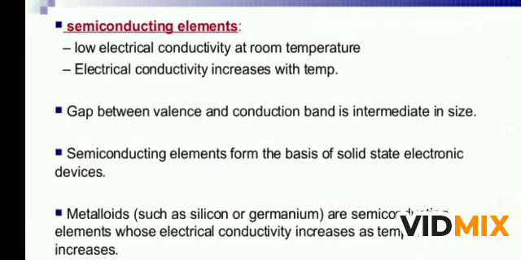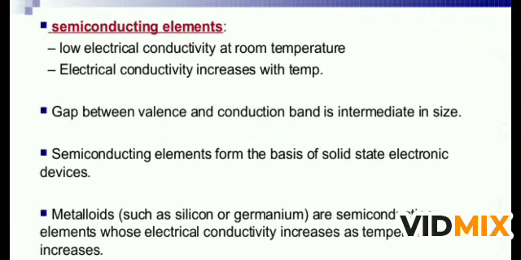Now, semiconducting elements have low electrical conductivity at room temperature, and electrical conductivity increases with temperature. The gap between valence and conduction band is intermediate in size in a semiconductor, as you can see in the figure also. Semiconducting elements form the basis of solid state electronic devices.